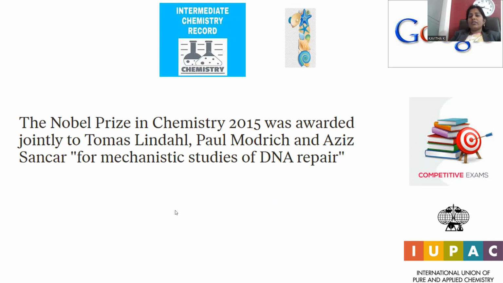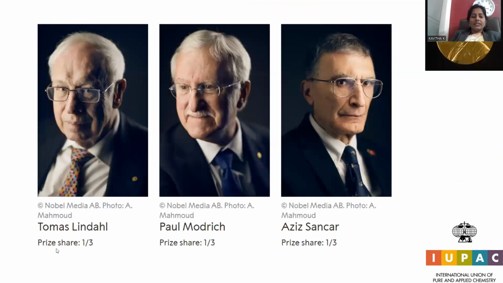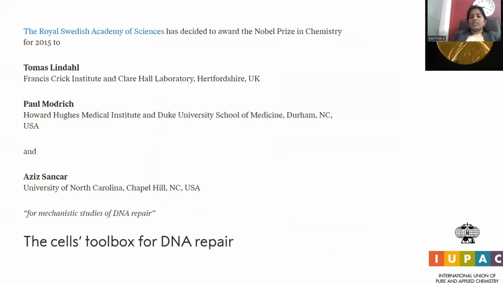So if you go with DNA repair, the mutagenic mutations present, and so many genetic disorders, get corrected, right? These are the scientists who contributed excellent work in the field of the medical stream. Thomas Lindahl shared one third of the Nobel Prize. Paul Modrich also had the same extent of contribution. Aziz Sancar is the scientist; the three together were accorded the prestigious Nobel Prize in the field of chemistry.